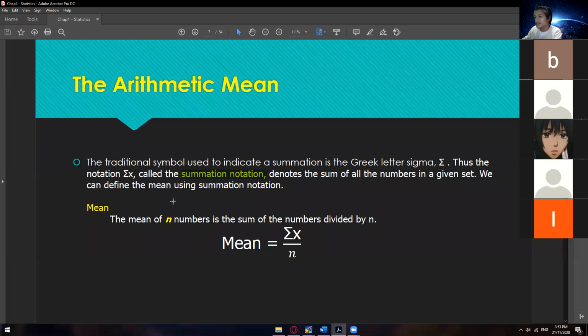So we can define the mean using the summation notation. The mean of n numbers is the sum of the numbers divided by n. So the mean is the summation of those numbers divided by the count of n, or simply this kind of formula: mean is equal to the summation of x divided by the count of x, or count of data.